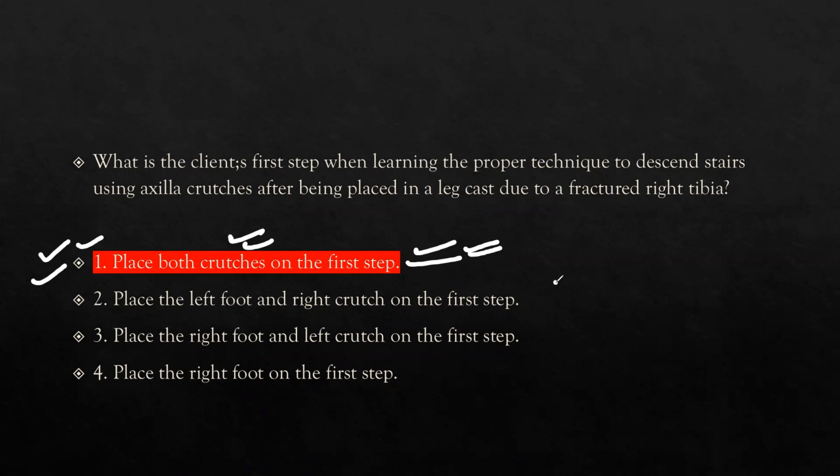The second option is inappropriate because it says to place the left foot and the right crutch on the step. So it is an inappropriate option here. The left foot and the left crutch is also an inappropriate option here. And the right foot on the first step is also an inappropriate option. So the right option will be option number 1.